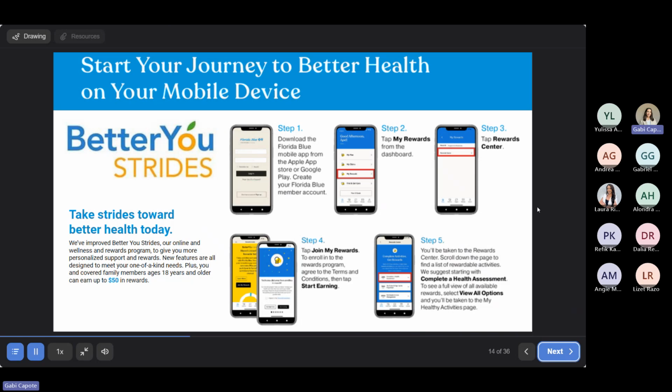So something else that's available through Florida Blue is the Better You Strides program. This is a rewards program where you can also track your health assessments and track certain steps towards your health goals. This is a really great resource to make sure that you're doing preventative care, routine health checkups, and different things that are important for your health, while also receiving points and rewards. So here we have the instructions on how to download and register on the Florida Blue app.